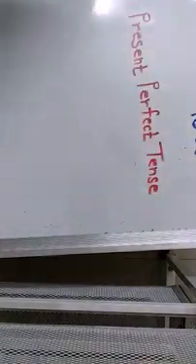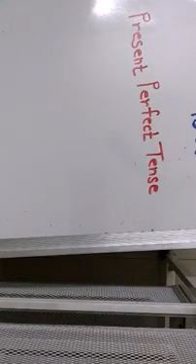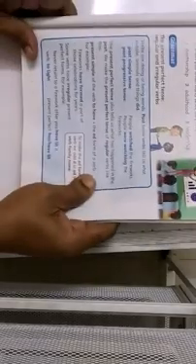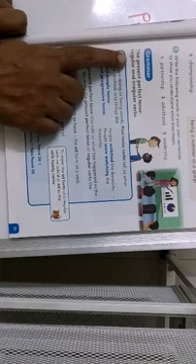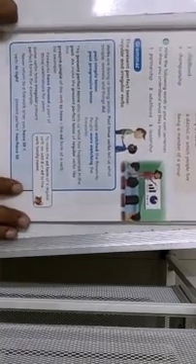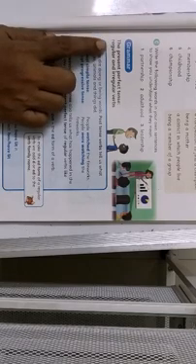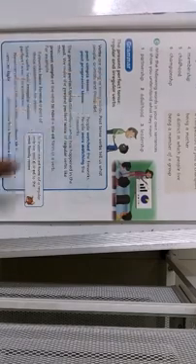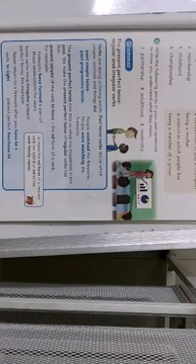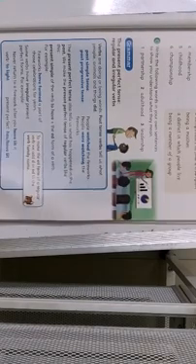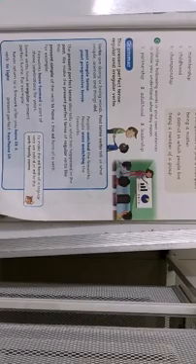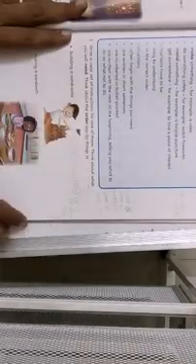In this lesson, children, we have done the present perfect tense, regular and irregular verbs. Regular verbs are ones which follow a simple pattern, D and ED, and irregular verbs, like I said, don't follow the same spelling pattern, like bring, brought, right?